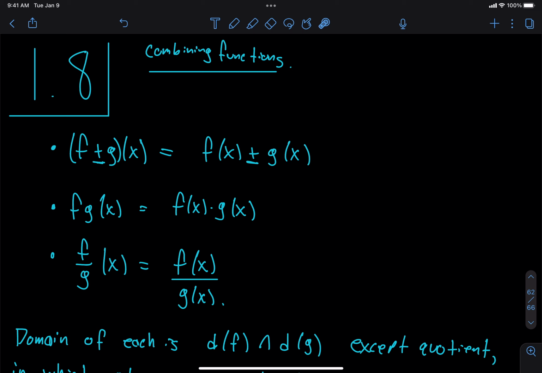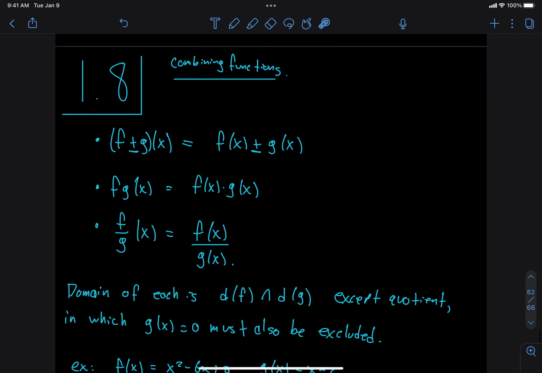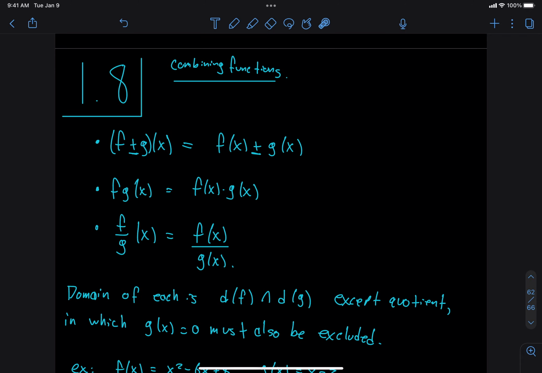So let's talk about section 1.8 now. Let's see how much time I have. God, I feel like I have no time to do anything in this class. Okay, it's fine. Everything is fine.